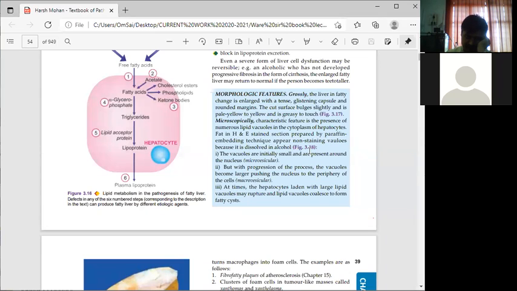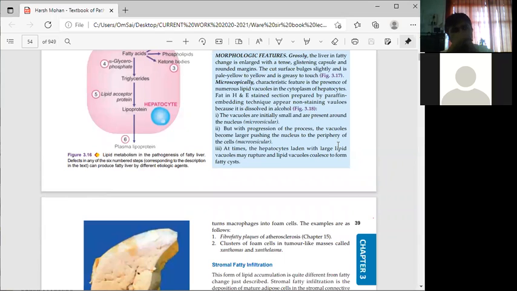The vacuoles are initially small and are present around the nucleus. This is called microvesicular.